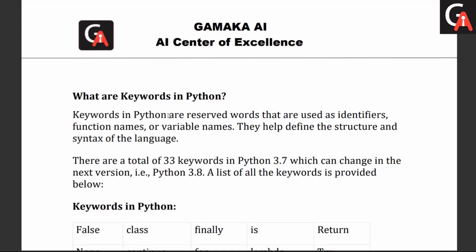These are built-in words which help to define functions, classes, and methods. Those are the keywords we have, and we cannot use a keyword as a variable name, so questions come up with respect to that. As of Python 3.8 we have 33 keywords, and this list is evolving.